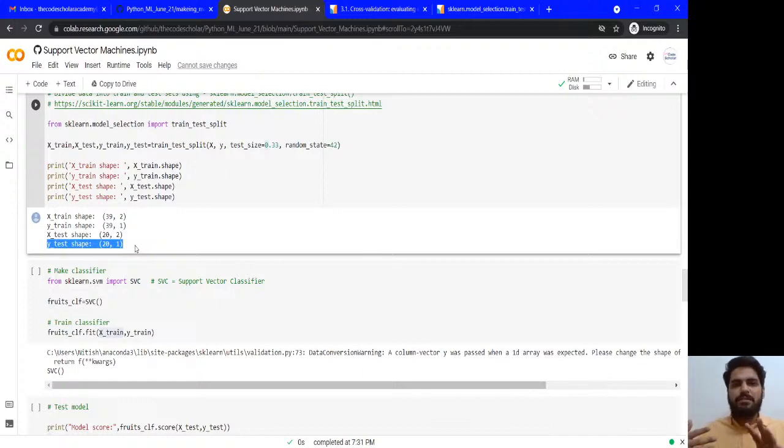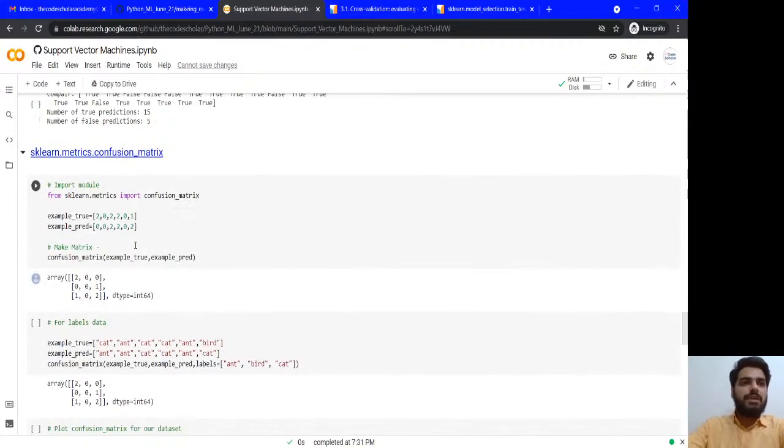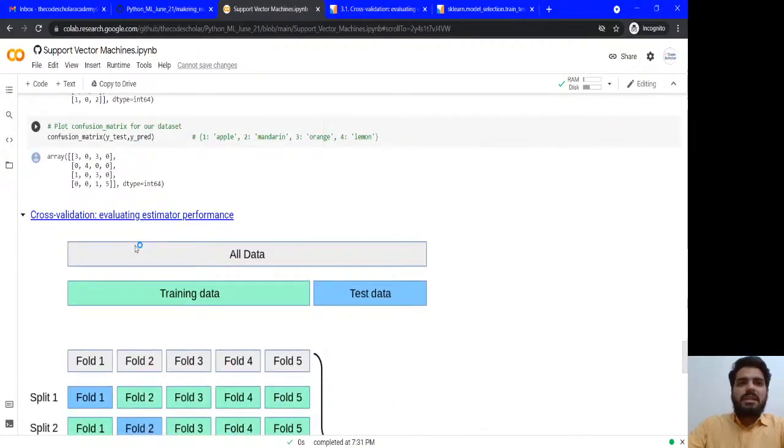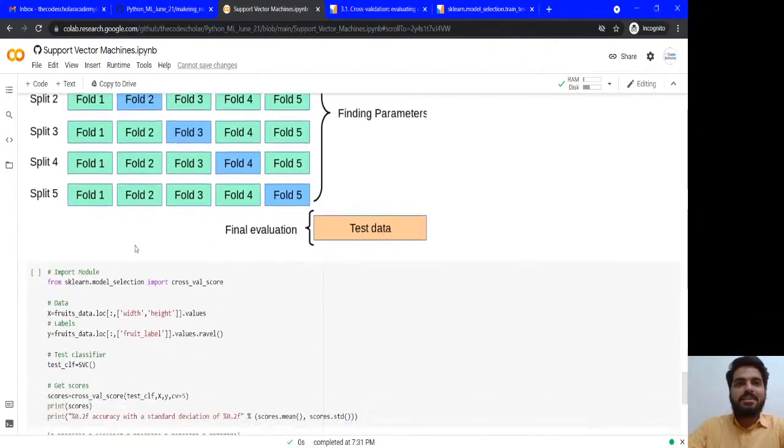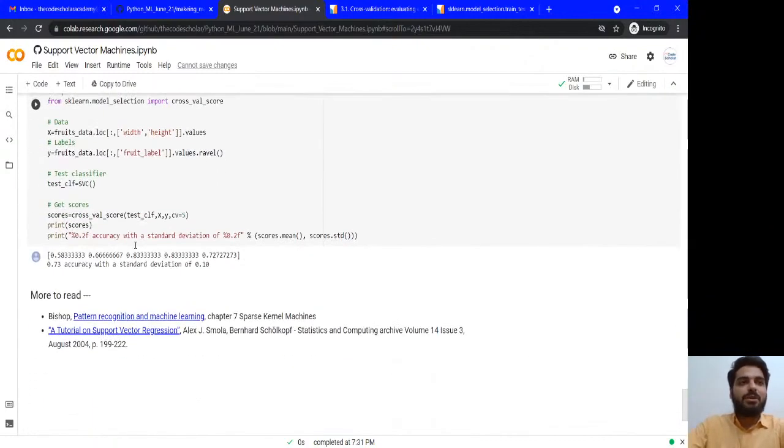So 73% is roughly 13 or 14 records. 13 or 14 records have been successfully mapped, predicted in the correct way, the most efficient way possible. So these are the steps that we follow in the SVM. All the mathematics, SVM is actually taking care of. You don't have to worry much about it.